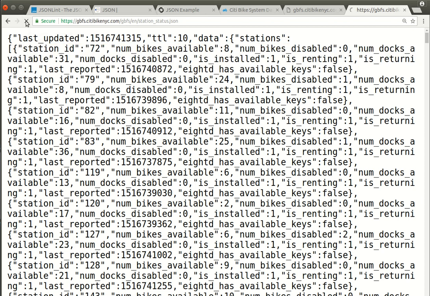If I were to refresh this, I get a totally different... Actually, I don't get a number on that, but I do get a different number on the last reported. So I'm obviously only looking at one station in this case of hundreds of stations that exist in New York City. And in this case, it looks like station 72 hasn't had any activity. There's still the same number of bikes available. This will probably change in an hour or two. If I were to look at this, this will probably be changing every couple of minutes, right? During rush hour, you see a lot of activity on these.